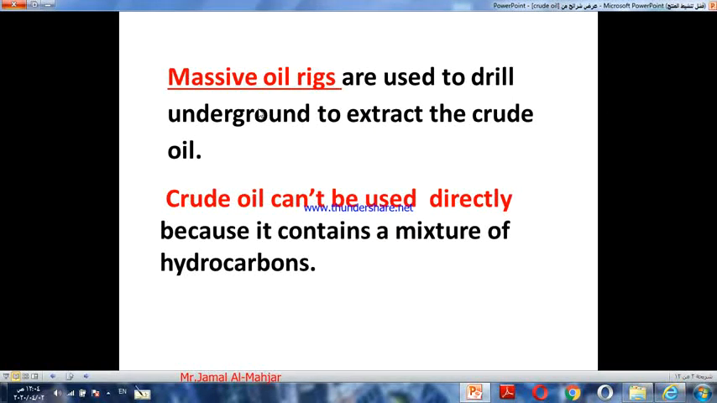Can we use crude oil directly? No. Crude oil can't be used directly. Why? Because it contains a mixture of hydrocarbons. So now we want to separate these hydrocarbons.